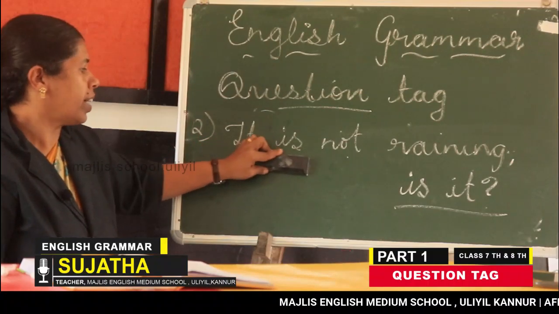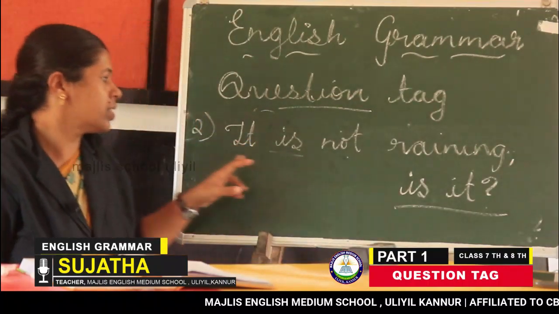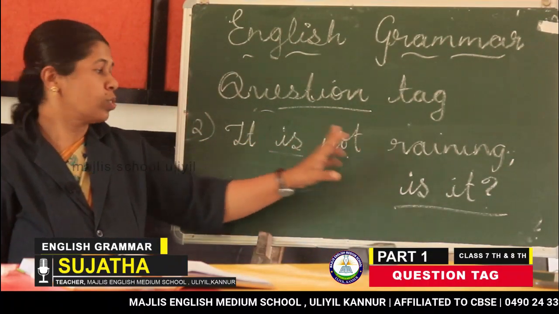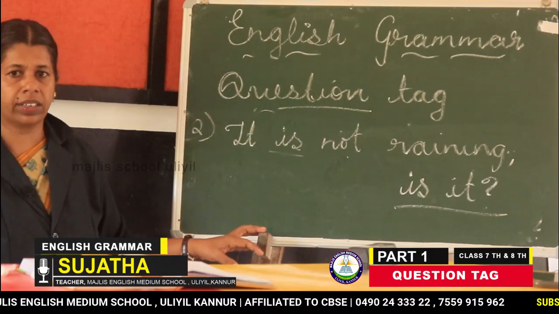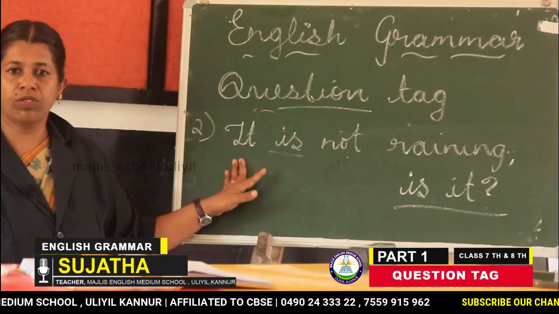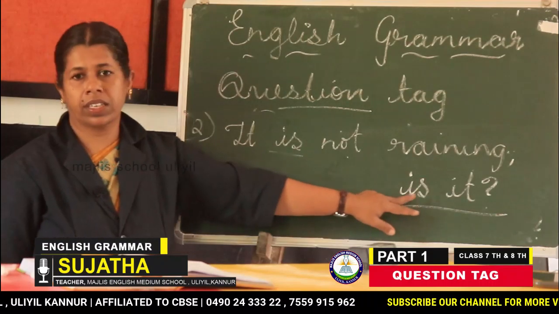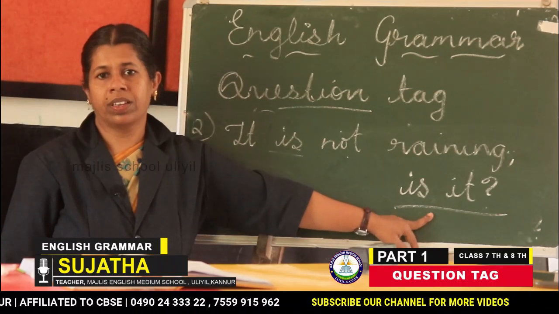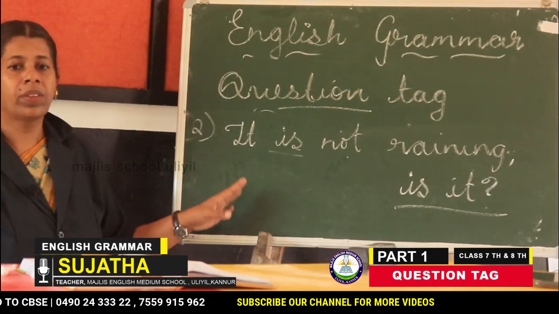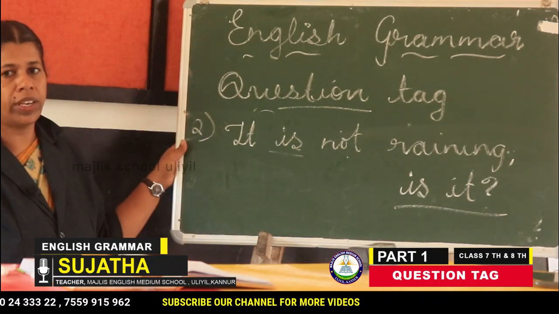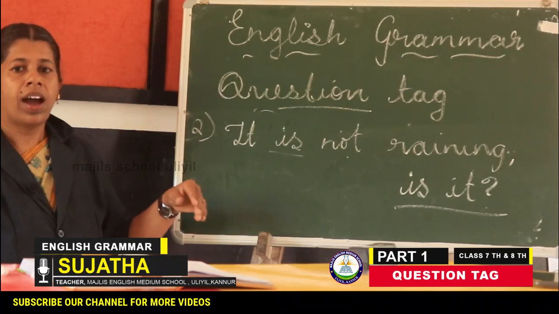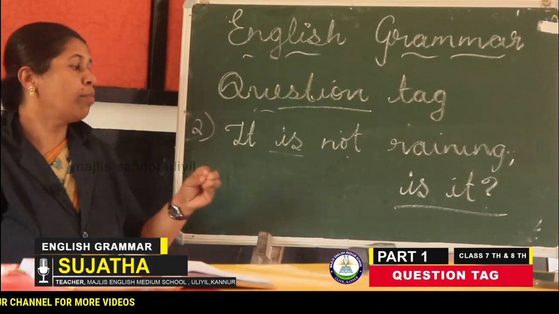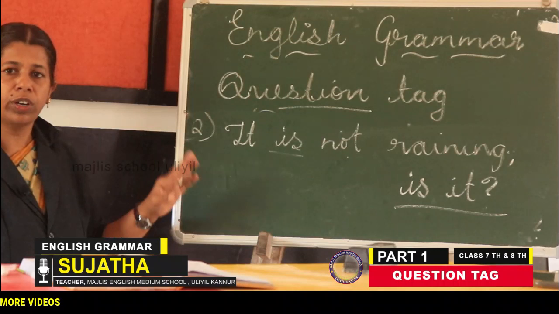So, remember that we never mention the negative form here. In the short form, "it isn't raining" is also correct. But here, the tag form is "is it." Clear? And sometimes you can say, I am not going there. I am not, am I? I am not going. I am not doing. They are not doing.